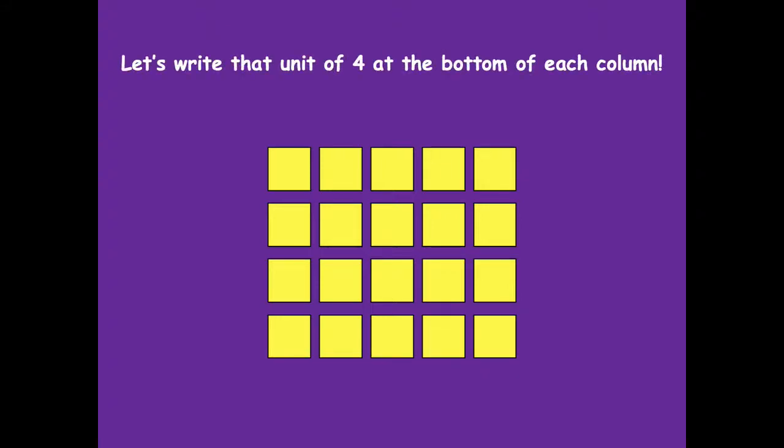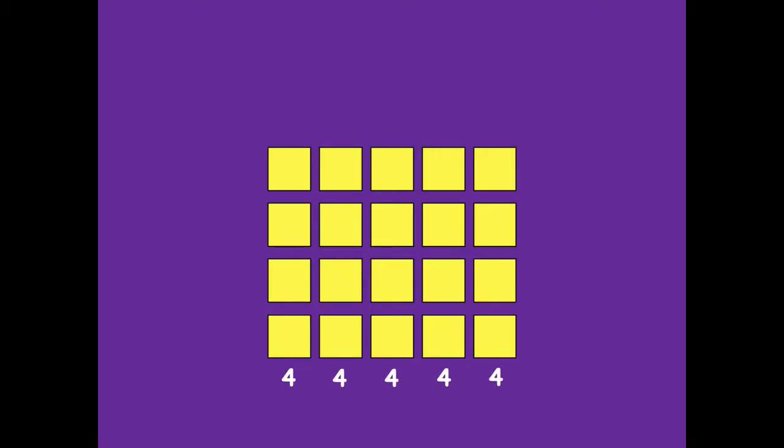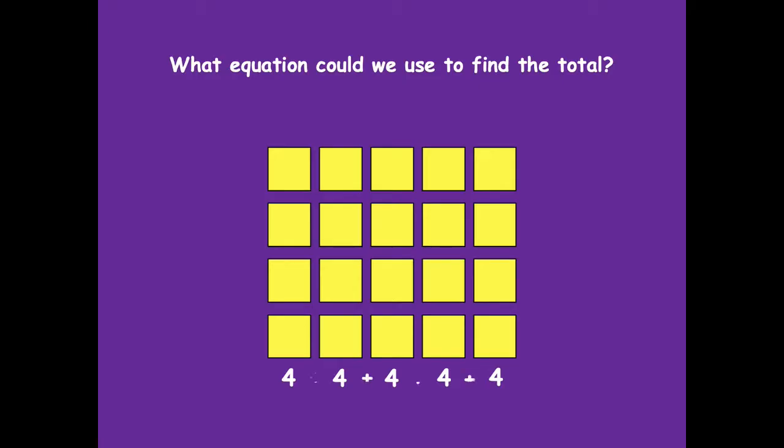Let's write that unit of 4 at the bottom of each column. So we have 4 in each one. What repeated addition equation could we use to find the total? We would just do 4 plus 4 plus 4 plus 4 plus 4, right? A 4 for each one of the columns.